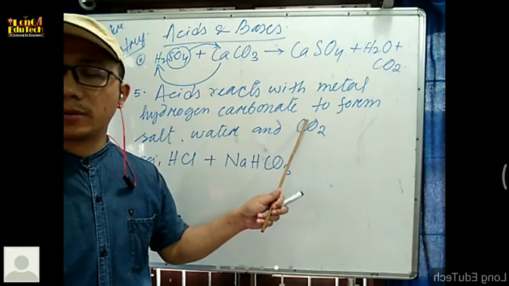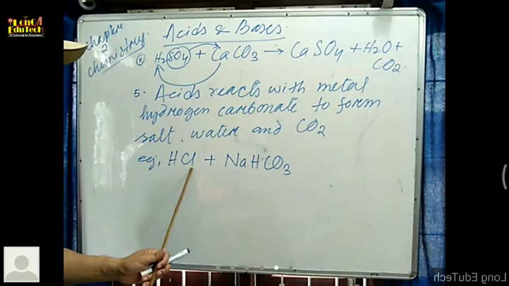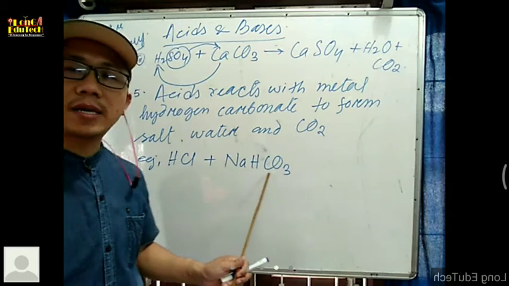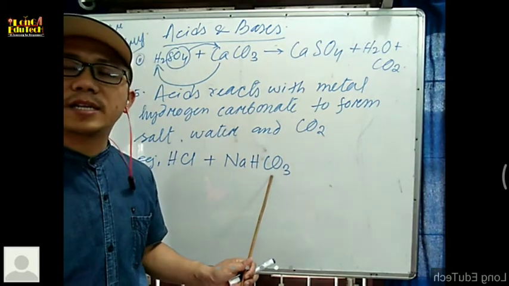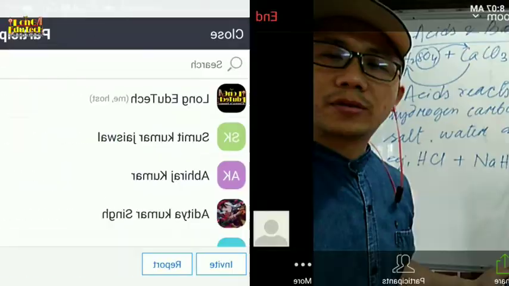Even here also. Okay, so as an example I take HCl, hydrochloric acid, reacting with the metal hydrogen carbonate. What is that? Sodium hydrogen carbonate. Okay, sodium hydrogen carbonate, this is the metal hydrogen carbonate. Okay, so here again it will form what?